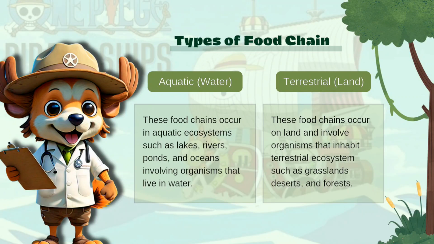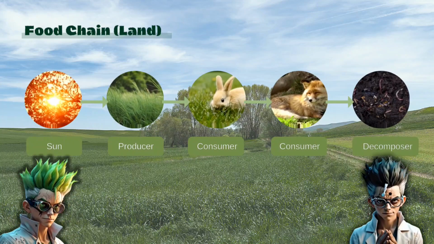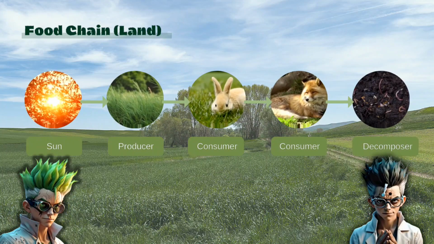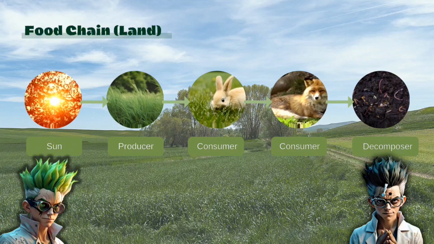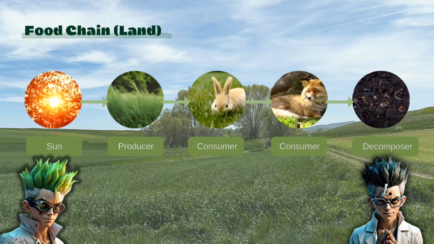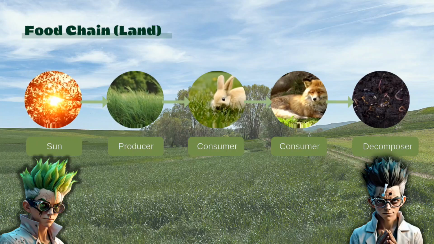Second, the terrestrial food chain. These food chains occur on land and involve organisms that inhabit terrestrial ecosystems such as grasslands, deserts, and forests. In terrestrial food chain, the sun's energy fuels plants as producers, initiating the food chain. Herbivores like rabbits consume producers, transferring energy. Omnivores or carnivores like wolf feed on herbivores, further passing energy.